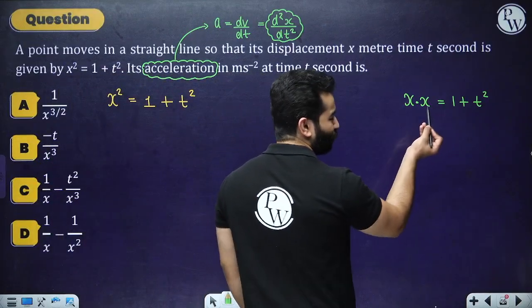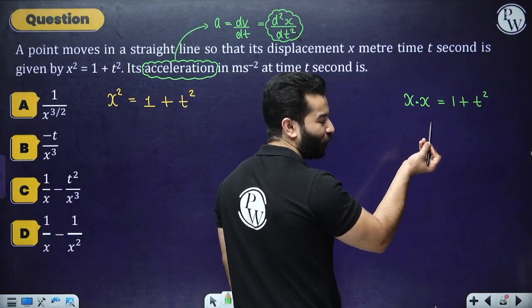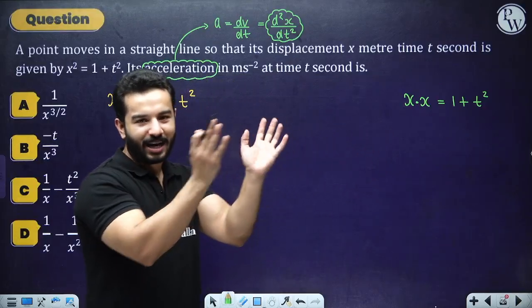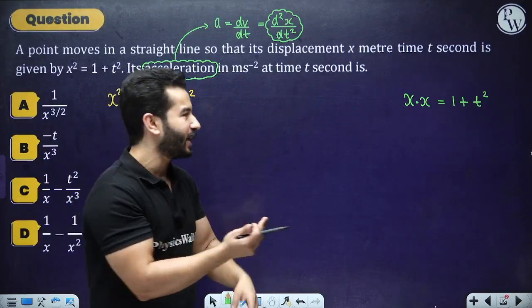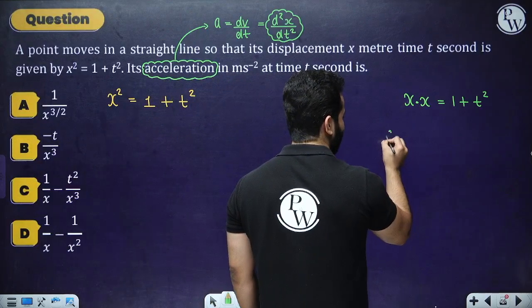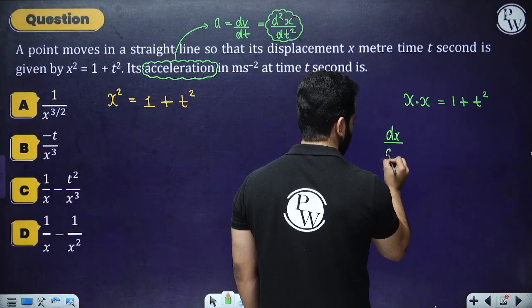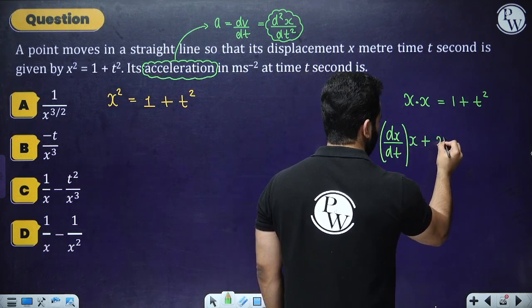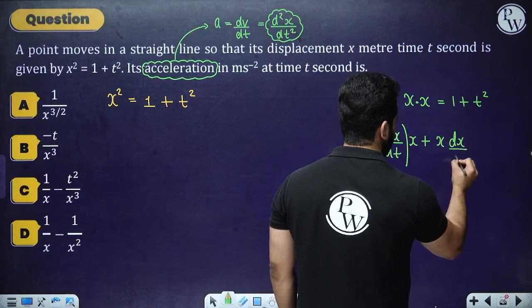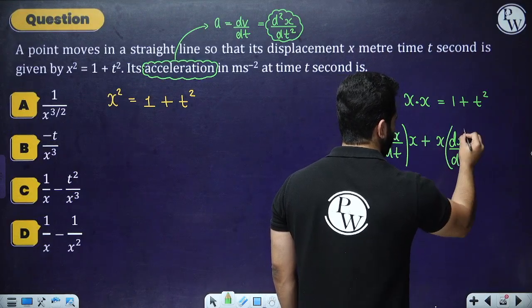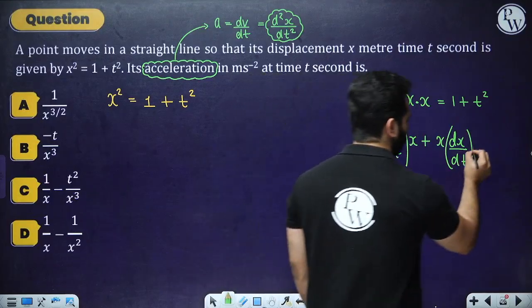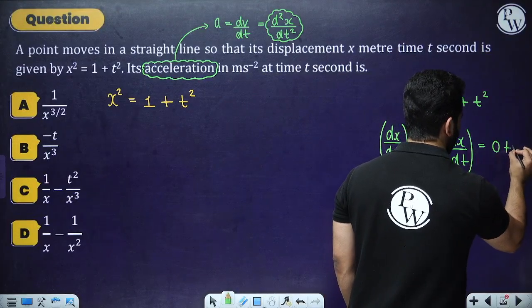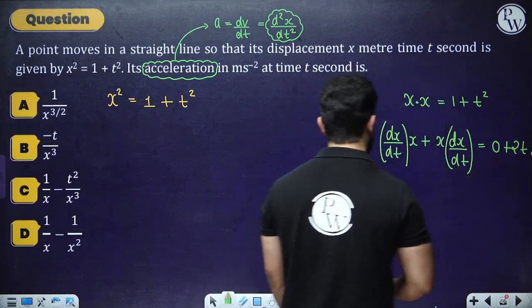So I'm going to use the product rule. You differentiate x, dx by dt with respect to time, obviously. You keep another x as it is, then do the same thing for the other one. Equals, differentiation of 1 would be 0, differentiation of t square is 2t, right?